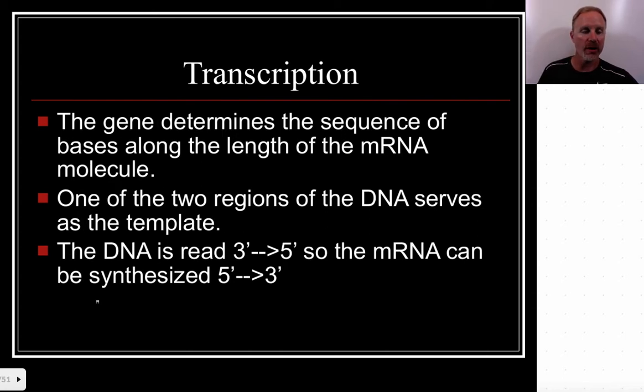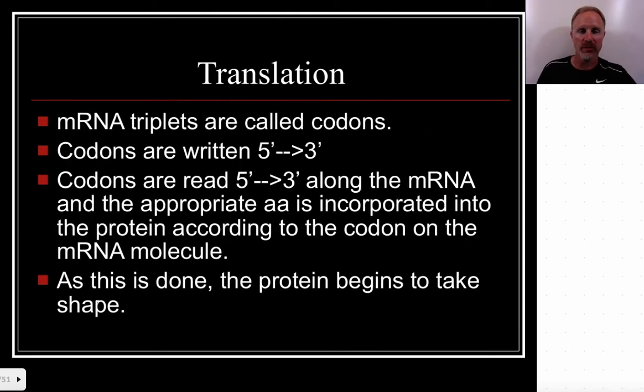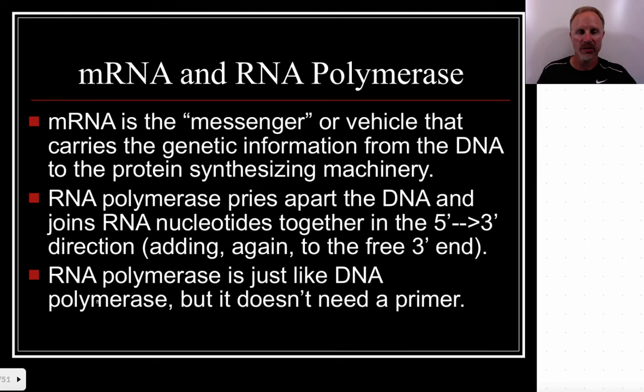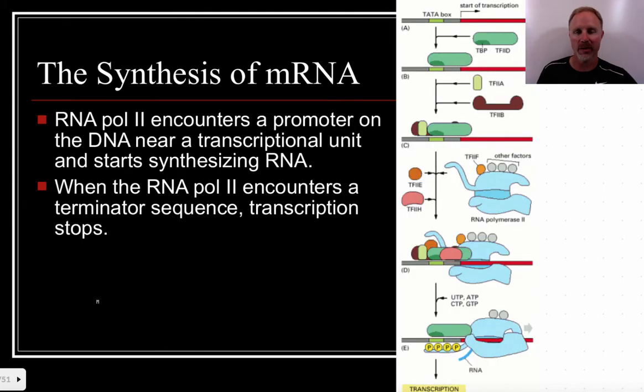Transcription, this is where the messenger RNA molecule is going to get made from that template strand, and it's always going to be read 3 to 5, so that messenger RNA, of course, can be built 5 to 3. Those codons then are read 5 to 3 by that ribosome. We went over some examples of this in class, and this is where we get this protein that's starting to take shape. Okay, and that messenger RNA is what's going to carry that information to that ribosome. The RNA polymerase is going to pry apart that DNA to give rise to that messenger RNA. Again, this is just some reviewing of some of the things that we talked about.